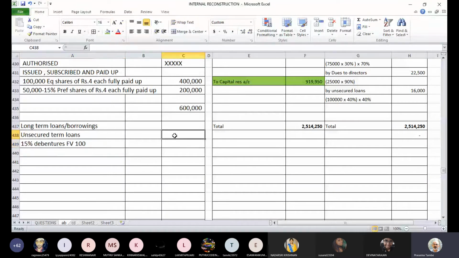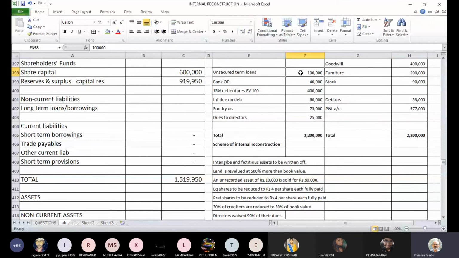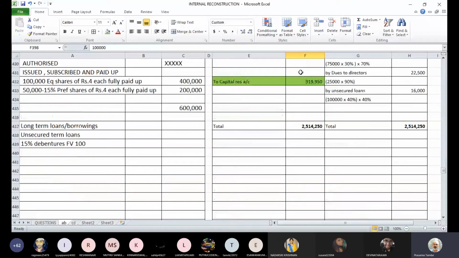Now the unsecured term loan, we have reduced it to an extent. Out of 1 lakh rupees, 40% have been asked to waive some portion of that, and that amounted to 16,000. So out of 1 lakh rupees of term loan, 16,000 is actually a waiver. So the balance will be 84,000, which is basically 1 lakh minus 16,000.